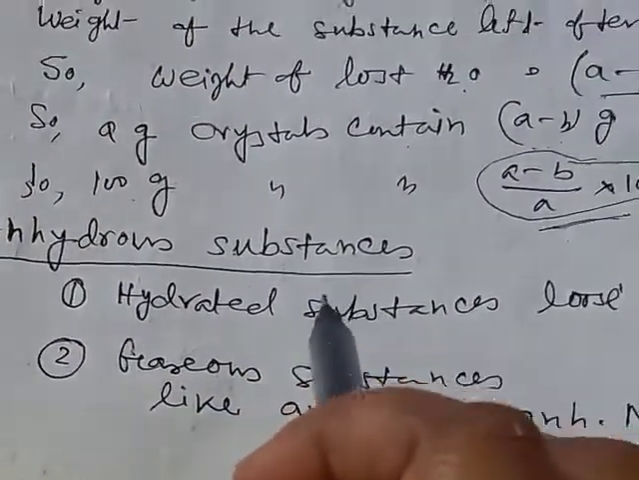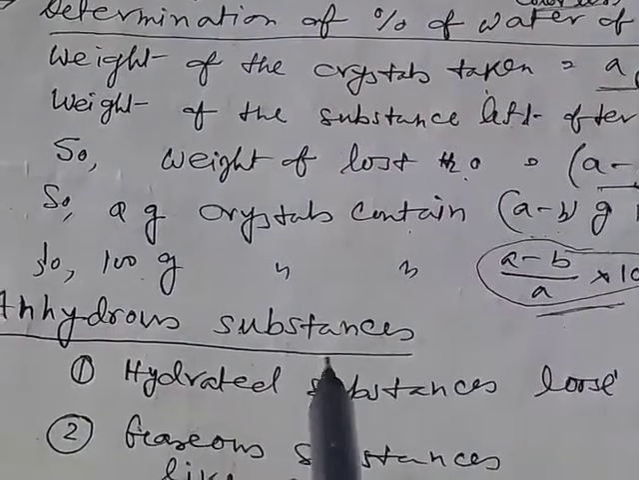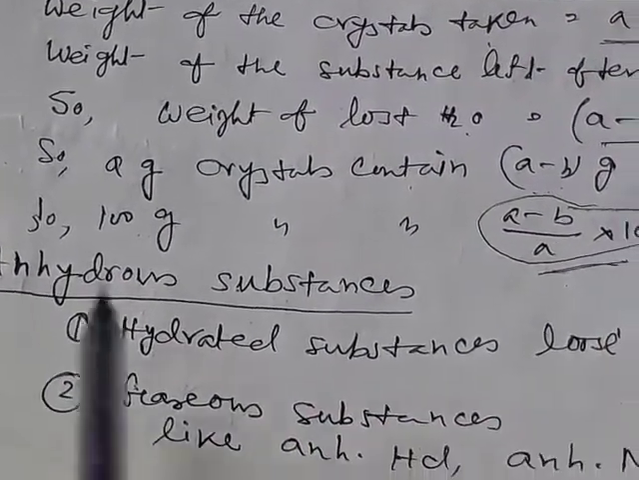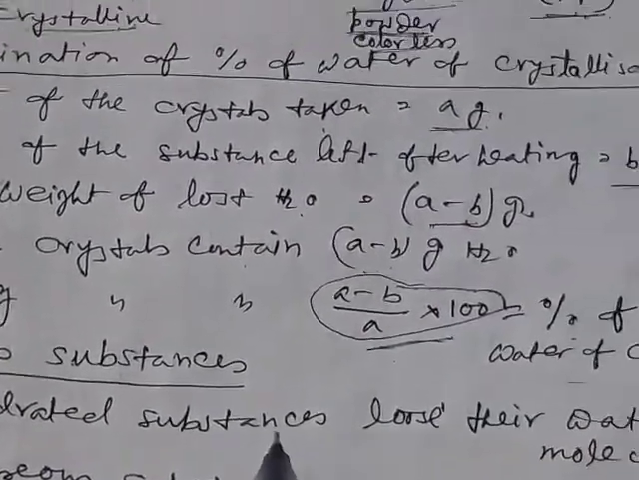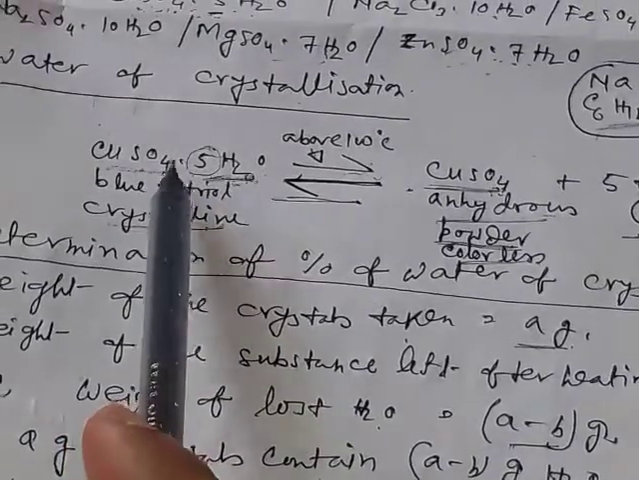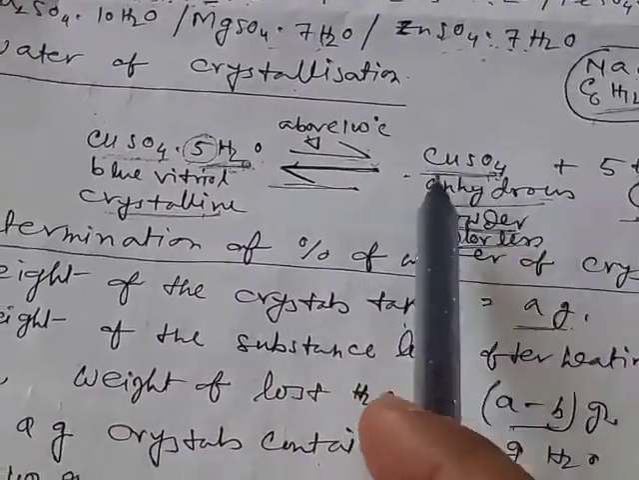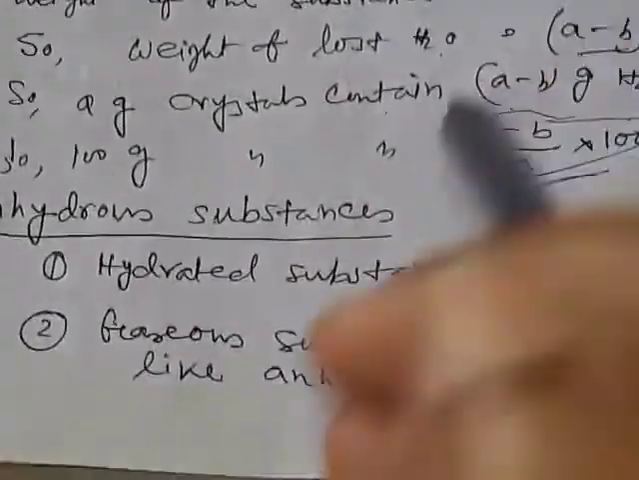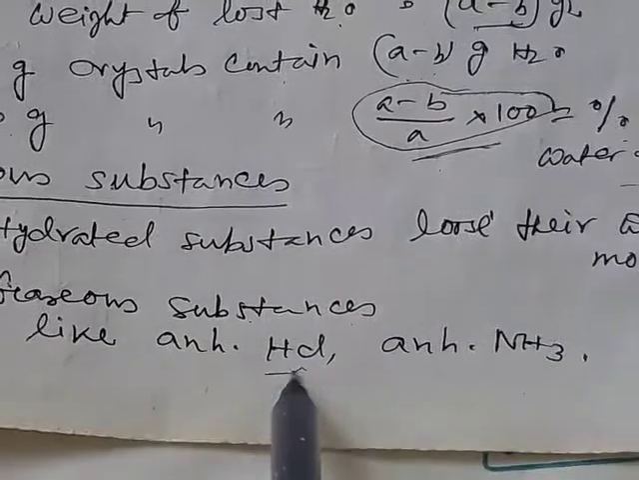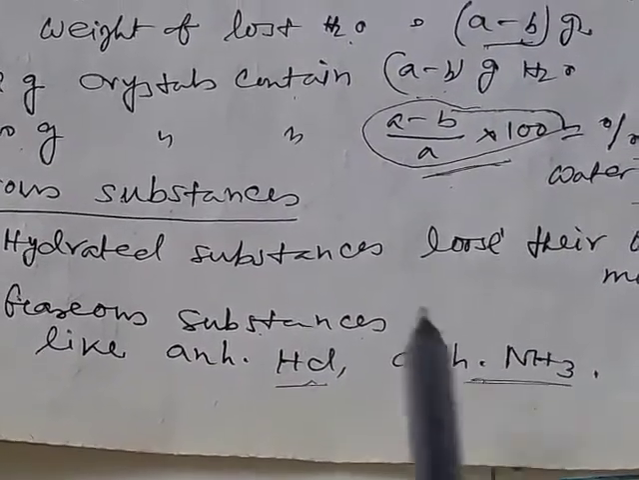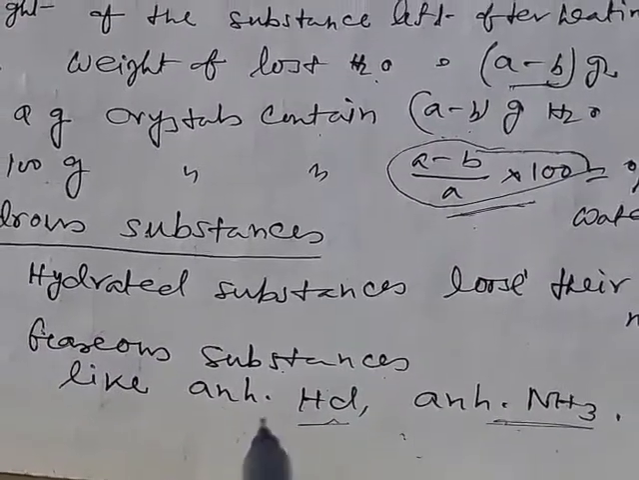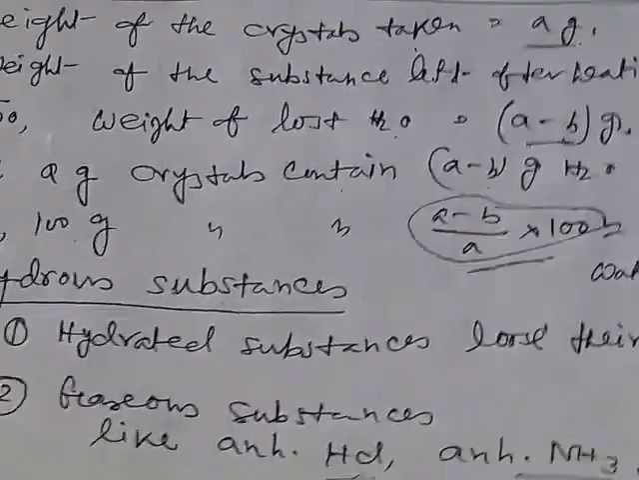Now, anhydrous substances. Anhydrous substances are those which do not contain any water of crystallization. They can be formed from hydrated substances when they lose their water molecules. Say copper sulfate, when it loses its water molecules, we get anhydrous copper sulfate. Sometimes some gases are also called anhydrous, like anhydrous HCl and anhydrous ammonia, as these gases do not contain any moisture or water molecules, so they are anhydrous.